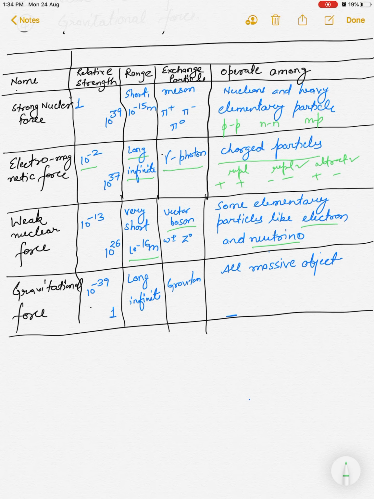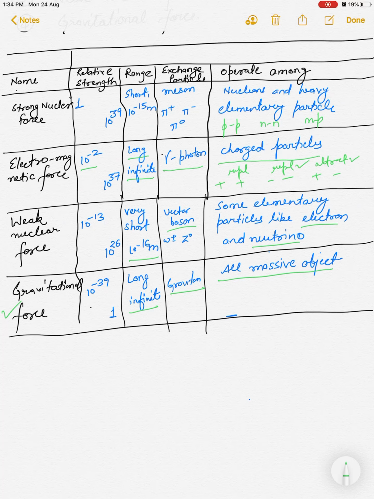And the last force, the weakest force in nature, is the gravitational force. Its relative strength in comparison to the strong nuclear force is of the order of 10 to the power minus 39. It is also a long range force, which means it acts up to an infinite distance, and the particle being exchanged is the graviton. And where will the gravitational force act? It will act between all those particles which have mass. If a particle has mass, then the gravitational force will act.